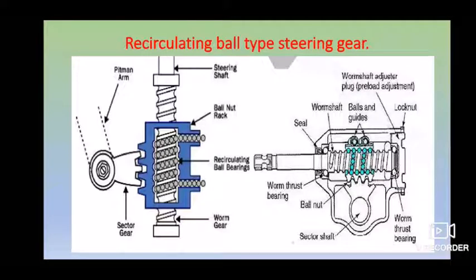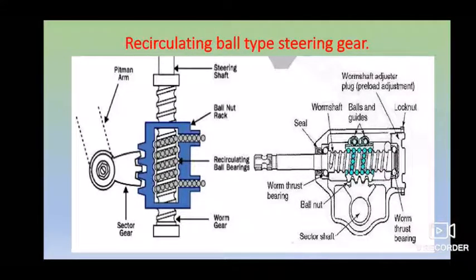Coming to the working principle: when you rotate your steering wheel, your steering shaft will rotate, which rotates the balls you have over there, which causes a large nut to mesh with a large thread, which will make an up and down movement of your worm. This nut has a number of teeth and is attached to another one, which is your sector gear, so it will also rotate. This sector gear is hooked to the steering linkage, which actually makes the complete gear reduction process.